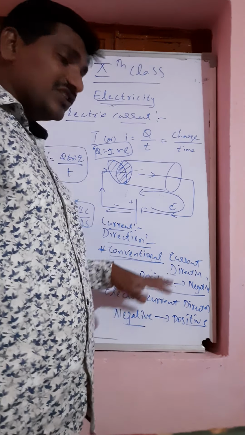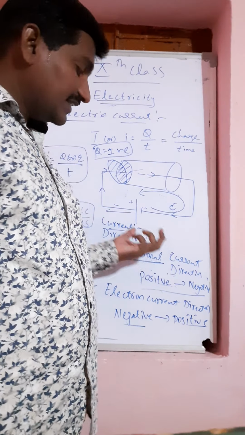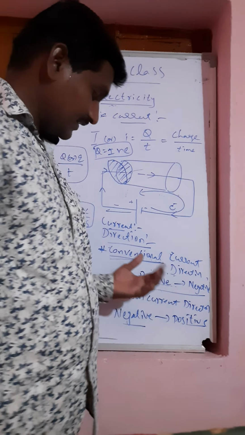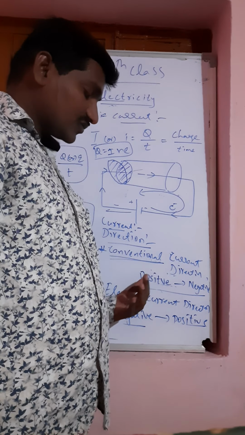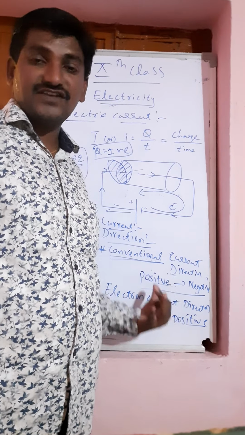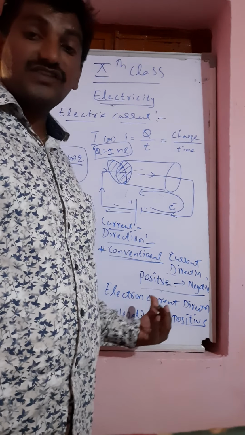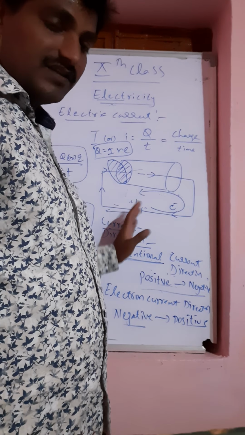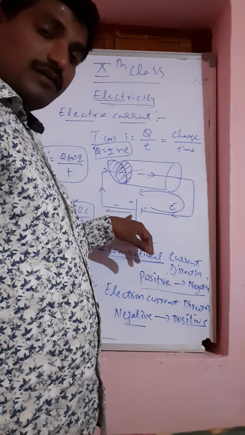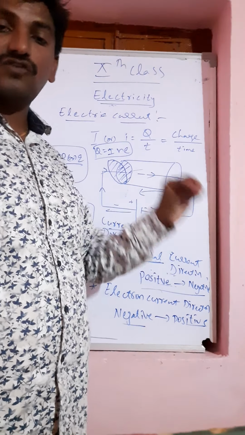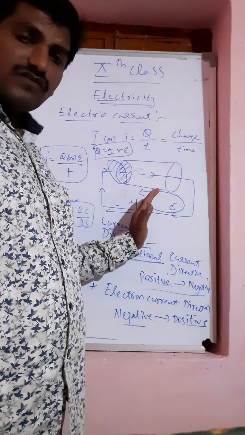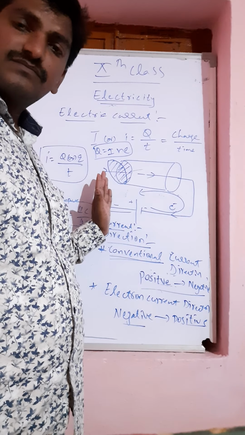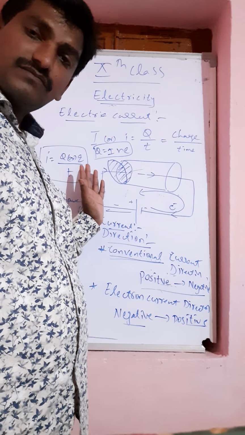Then, instead of changing the complete definition, they changed the direction: positive to negative is called the conventional current direction. If electrons move from negative to positive, then only can we say that current flows from positive to negative.